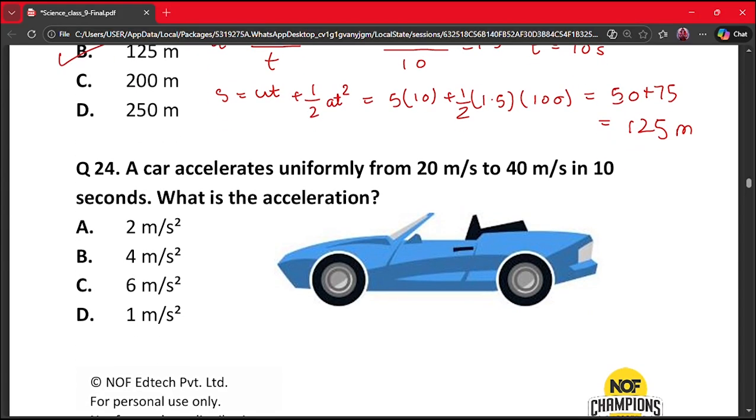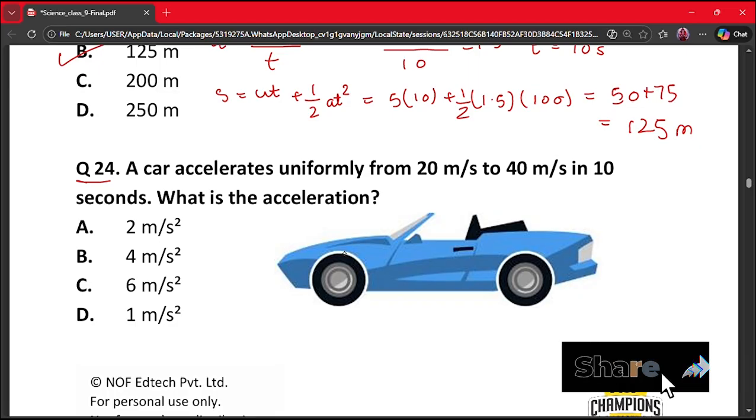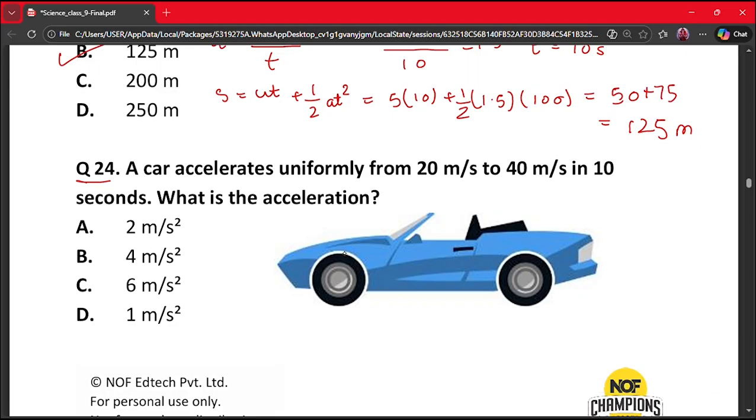Let's move on to the next question, that is question number 24. A car accelerates uniformly from 20 meter per second to 40 meter per second in 10 seconds. What is the acceleration? A. 2 meter per second square, B. 4 meter per second square, C. 6 meter per second square, and D. 1 meter per second square.